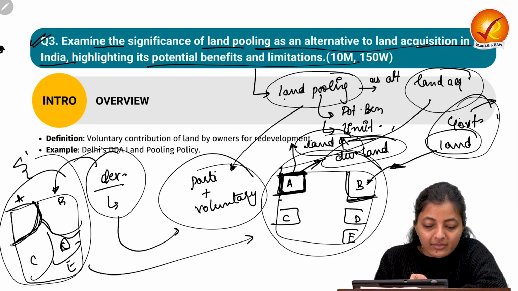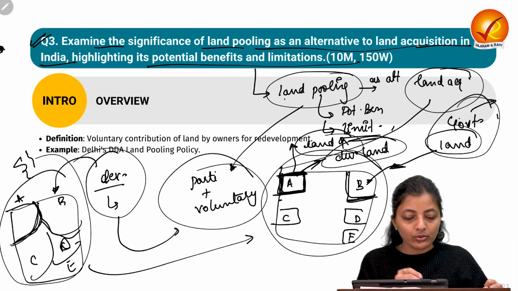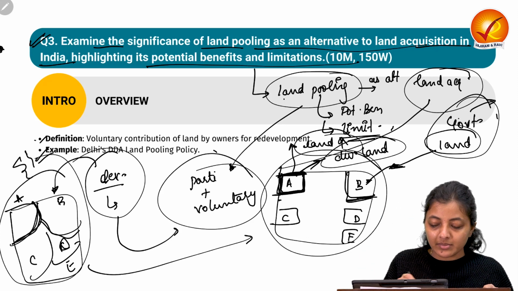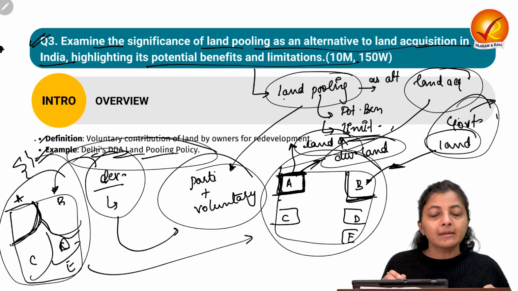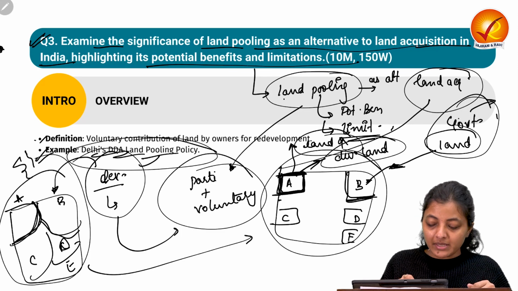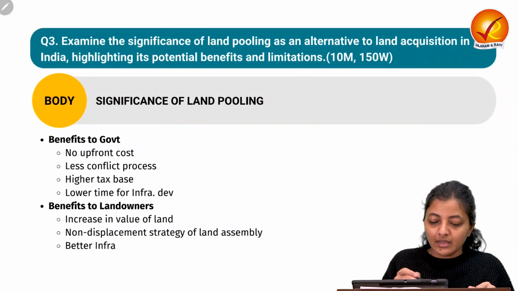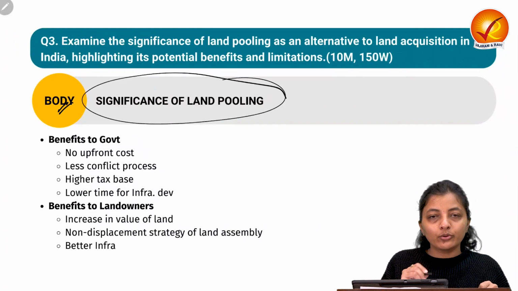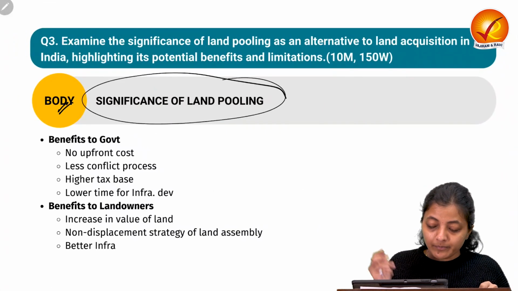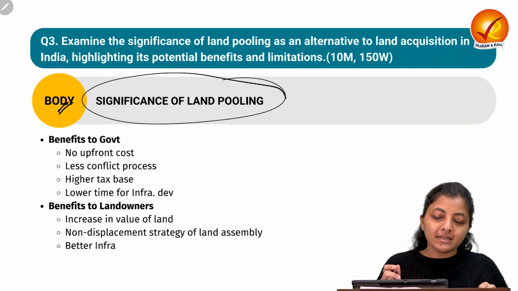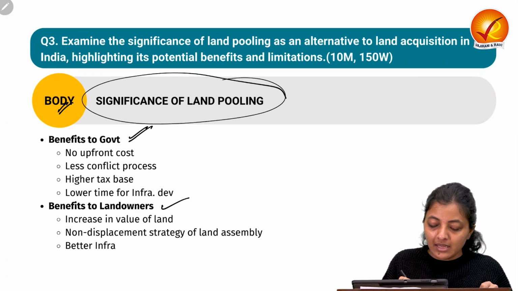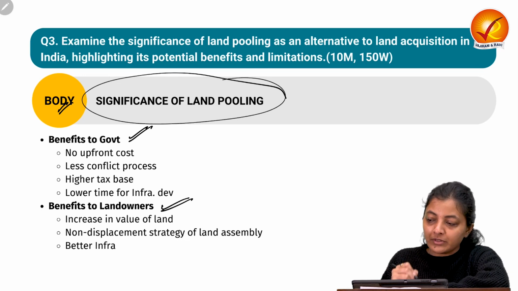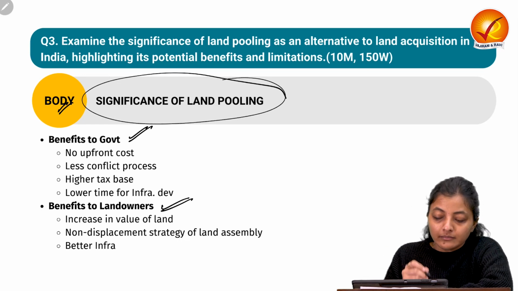Okay, so this way you can start the introduction, where you can write some definition, and you can also give an example that Delhi's DDA developmental projects are based on the land pooling policy. Moving on to the body part, we need to write down the significance of land pooling. You can divide it into two parts with respect to the benefits to the government and the benefits to the landowners. So the benefits to the government.